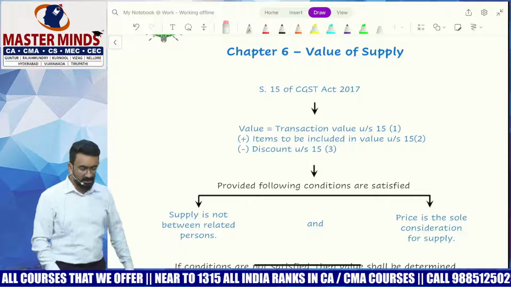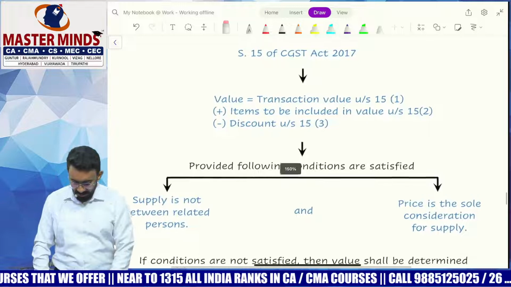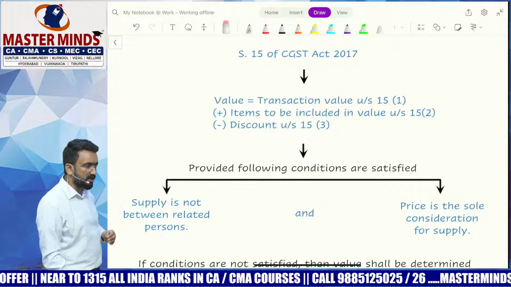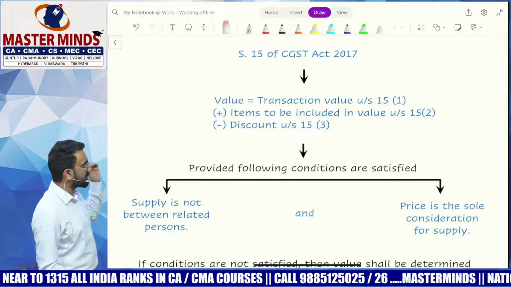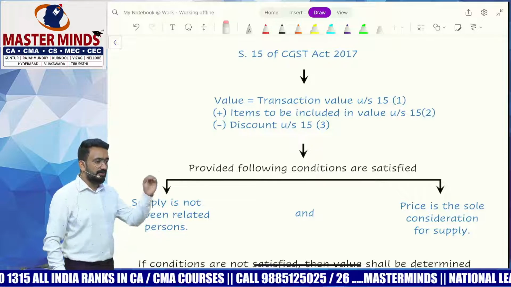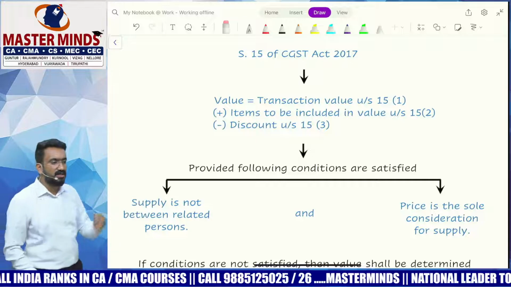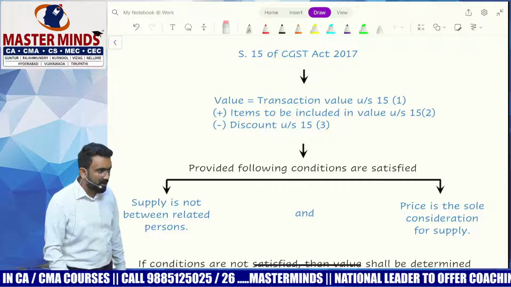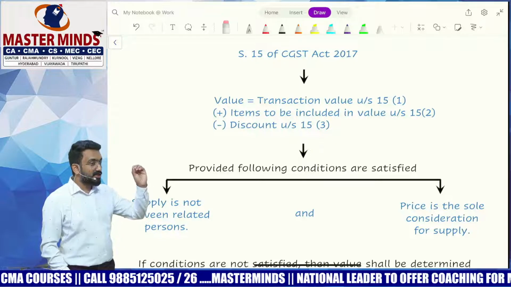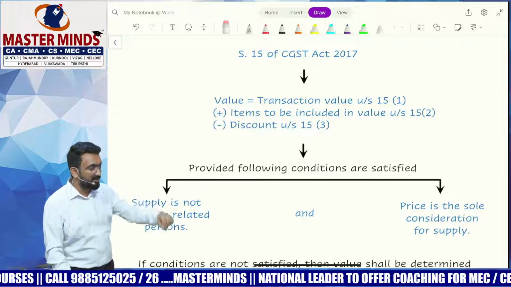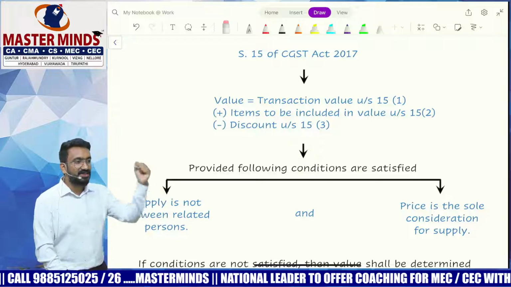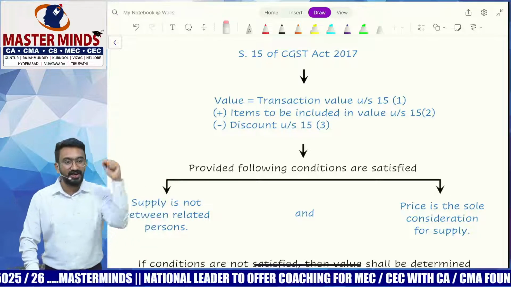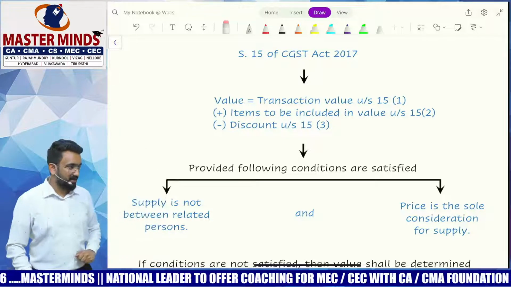So what is value under section 15? Now look at our provision and then try to understand, read it from the screen. What is value under section 15? Value under section 15 is transaction value under section 15(1) plus items to be included in value under section 15(2) minus discount under section 15(3). This is the valuation provision for you. All of them have to be understood in respect. You will have to understand 15(1), 15(2), 15(3). Only those items in 15(2) will be added back. Only those kinds of discount under 15(3) will be reduced.